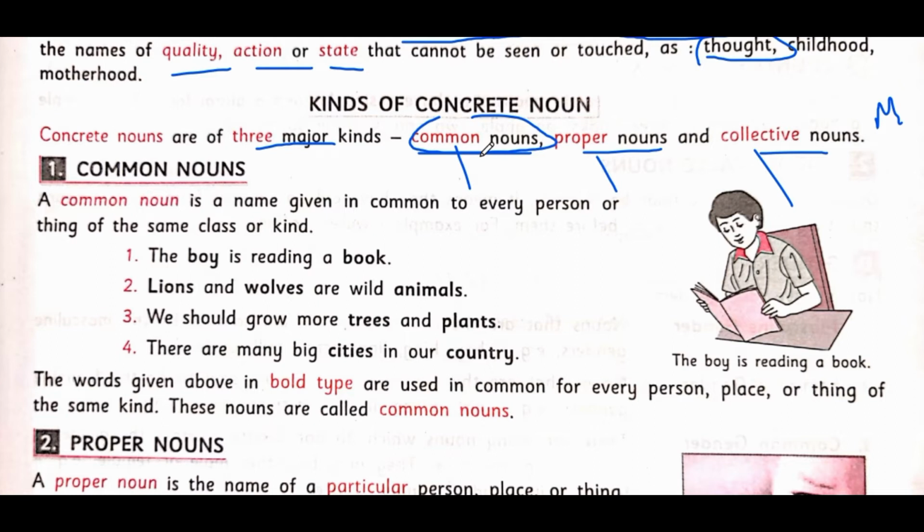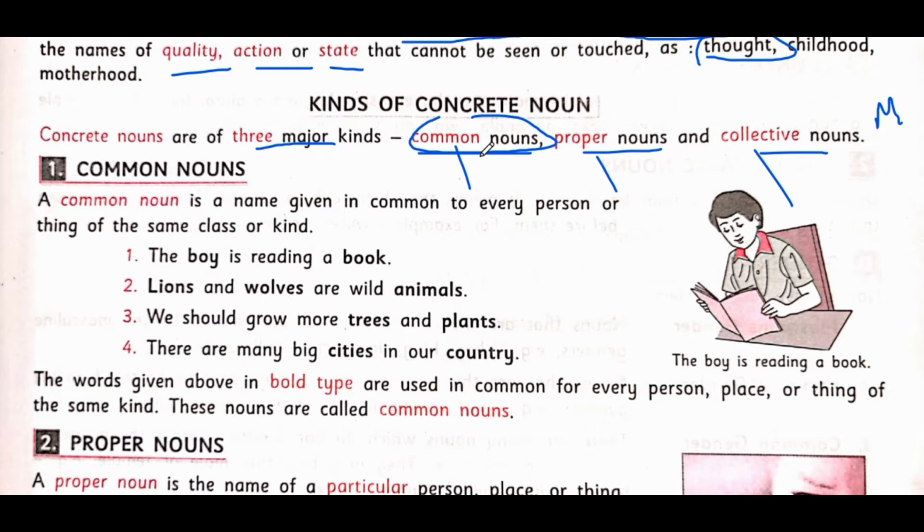I hope that's clear. If I say that Ganga is a holy river, now Ganga is a proper noun because I am mentioning a distinct name of a particular river. If I say rivers are dry nowadays, or I like to swim in a river, now which river? River is a common noun. Brahmaputra is also a river. Yamuna, Kaveri, these are also rivers. So there is no distinction of any particular river. So that is called a common noun.